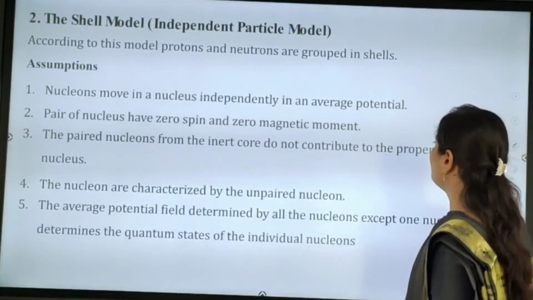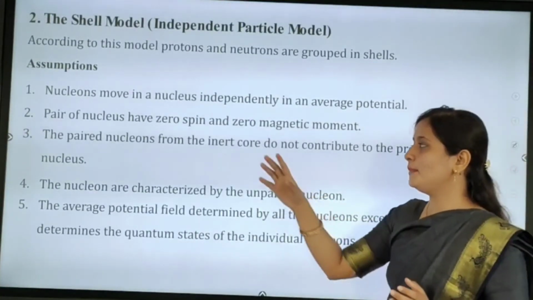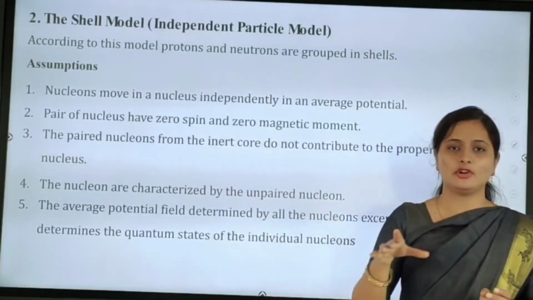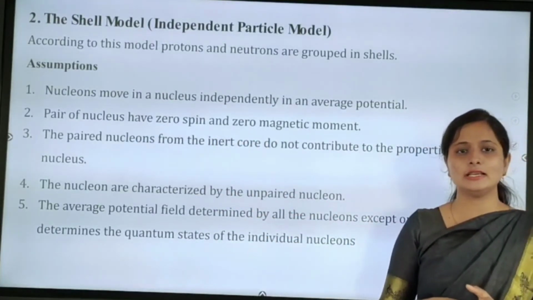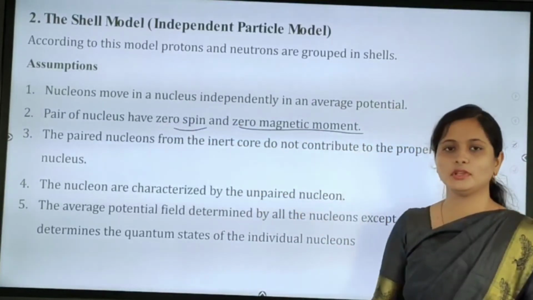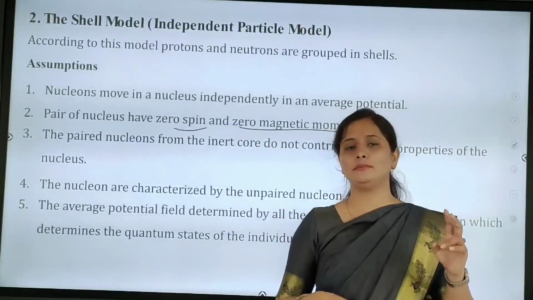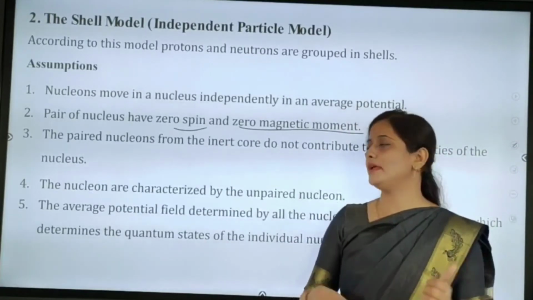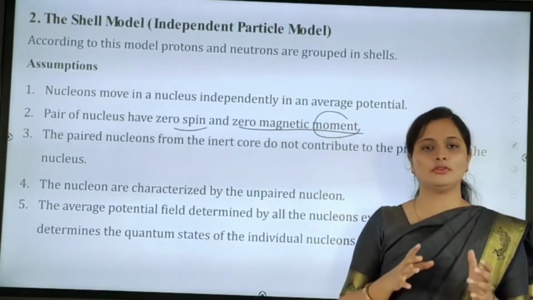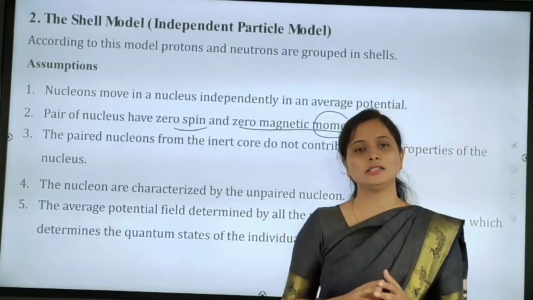We'll move to the second assumption. A pair of nucleons has zero spin. Whatever pair of nucleons there is has zero spin and zero magnetic moment. If we take a pair, meaning 2 nucleons, their spin is 0 as well as their magnetic moment. That is the second assumption.